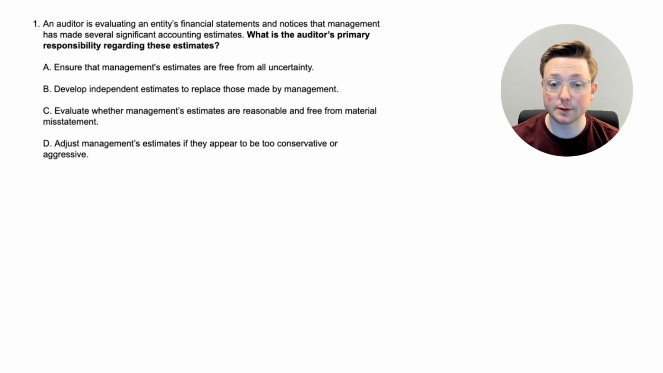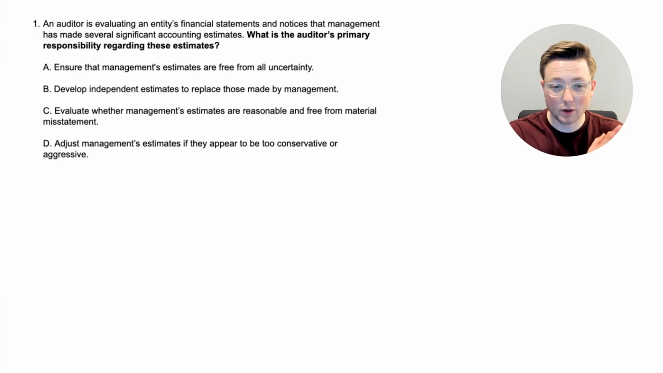Option A, ensure that management's estimates are free from all uncertainty. Option B, develop independent estimates to replace those made by management. Option C, evaluate whether management's estimates are reasonable and free from material misstatement. Option D, adjust management's estimates if they appear to be too conservative or aggressive. Okay, so what is the auditor supposed to do when it comes to noticing that management has made a lot of significant accounting estimates? What is the auditor supposed to do?